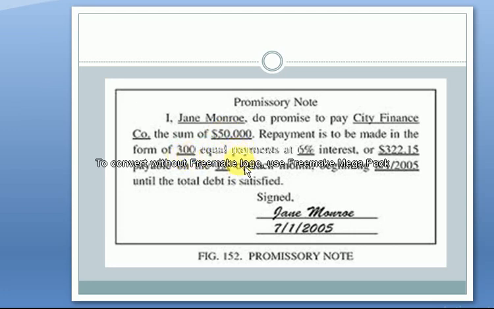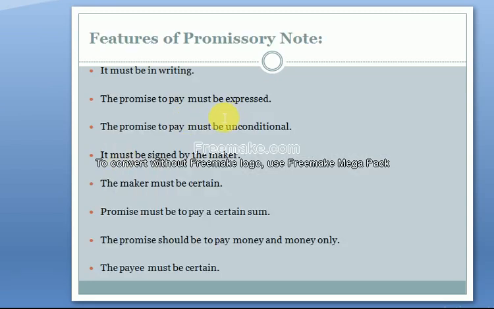Or it is expressed that every month Jane will make a payment of $322.15. So the promise is expressed here. Got this point? Okay.